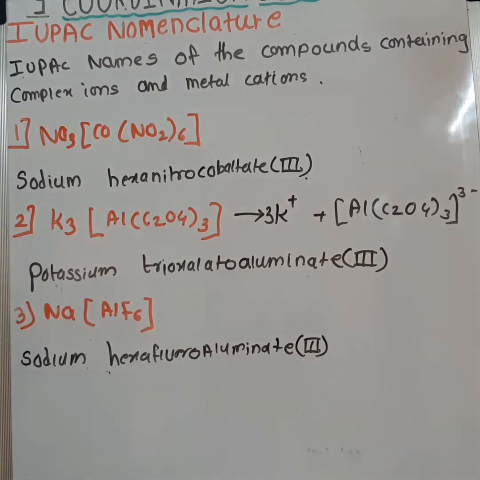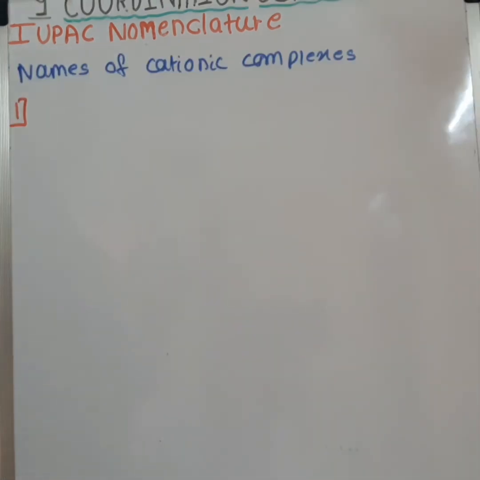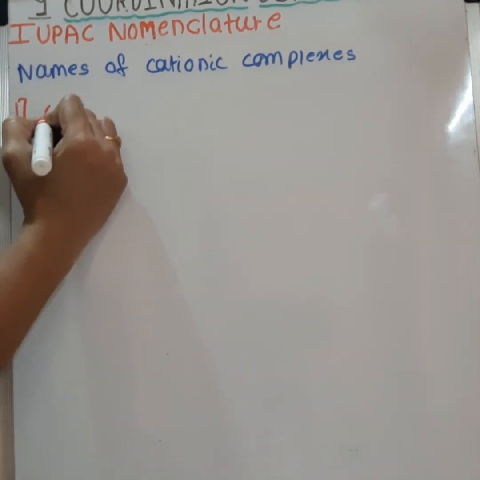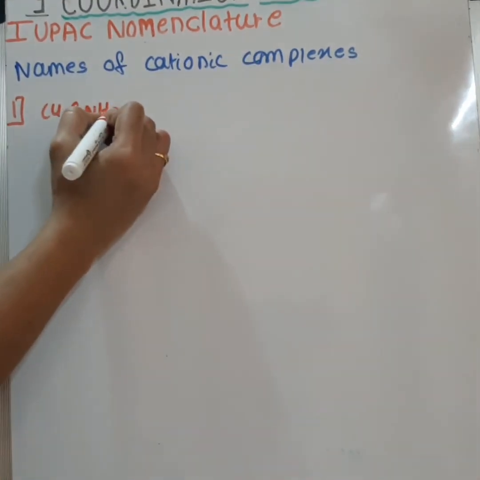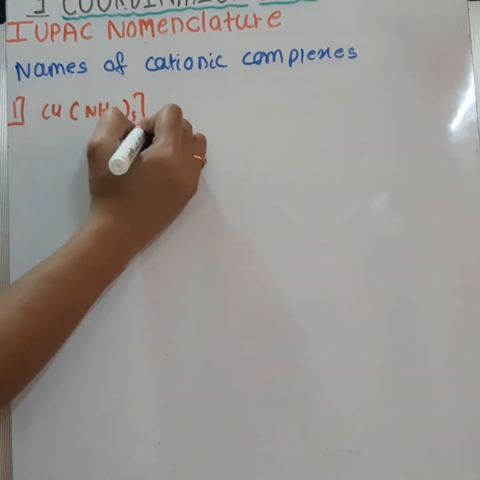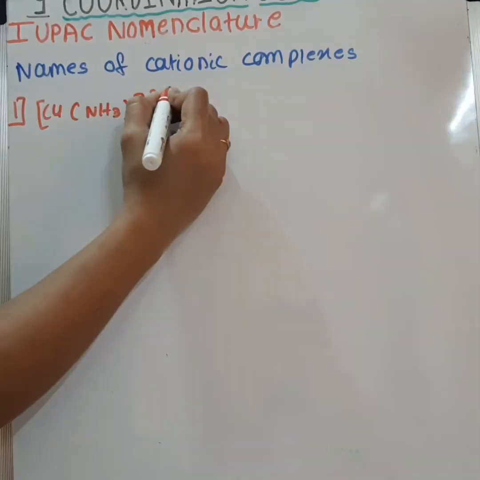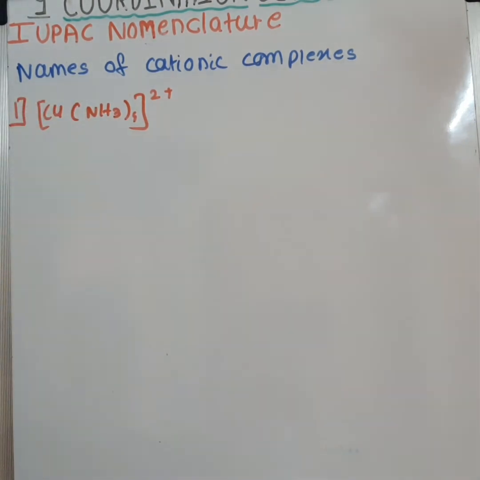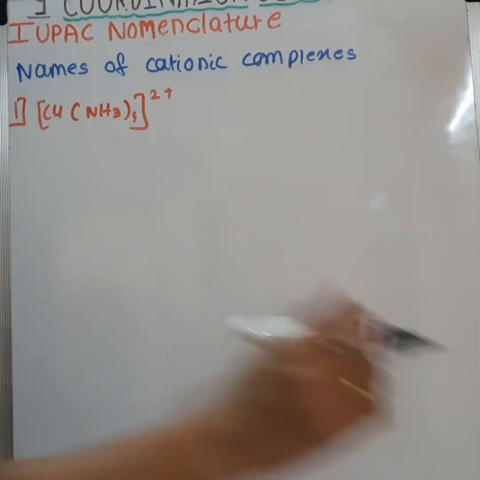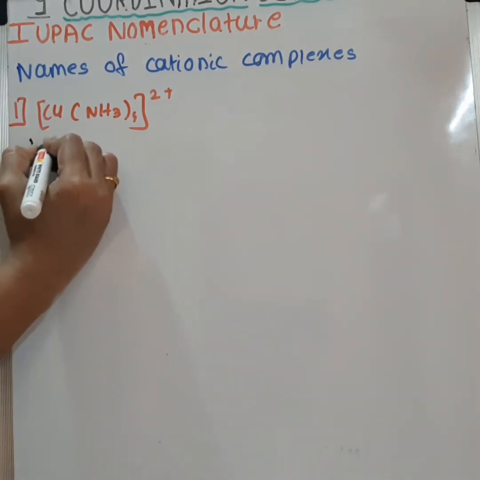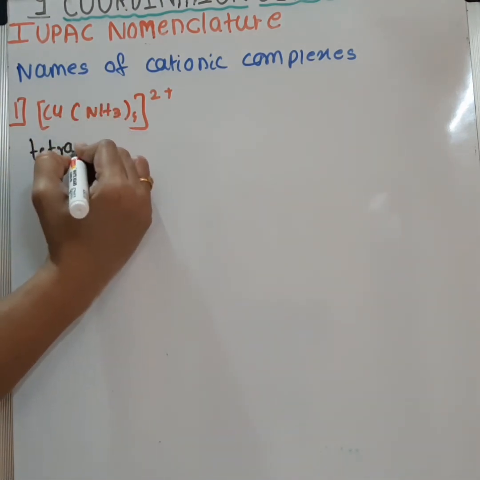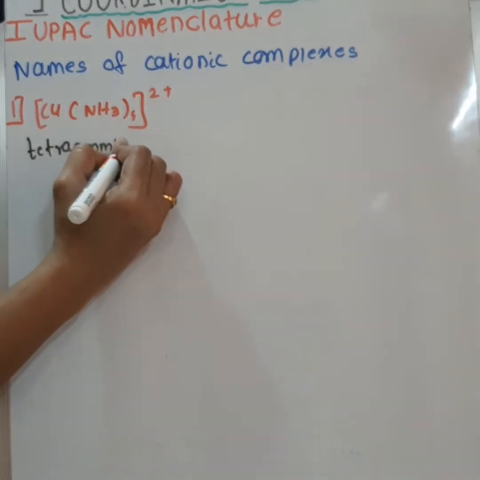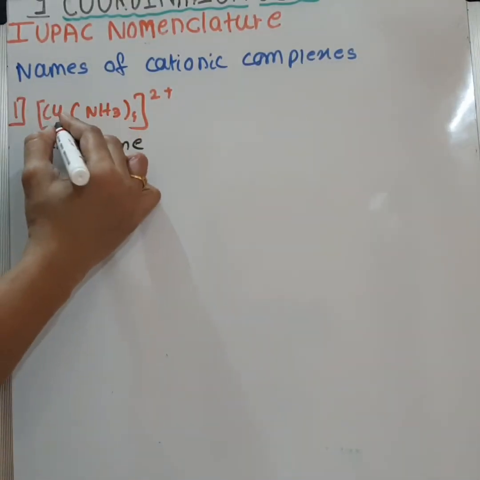So let's see some cationic complexes now. Names of some cationic complexes. First one, [Cu(NH3)4]2+. So the name of this compound will be tetraamminecopper.